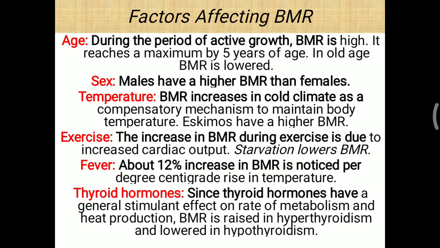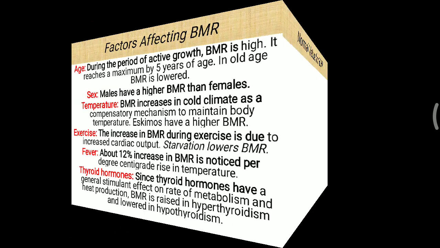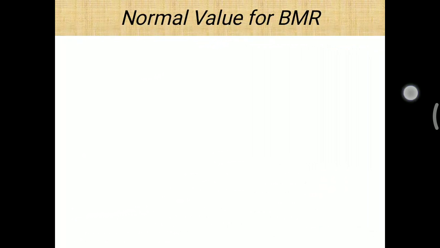Thyroid hormone: thyroxine is considered a physiological uncoupler. Since thyroid hormone has a general stimulant effect on the rate of metabolism and heat production, BMR is raised in hyperthyroidism and lowered in hypothyroidism. So that is also an important pathological and physiological condition. Further, the normal value of BMR.